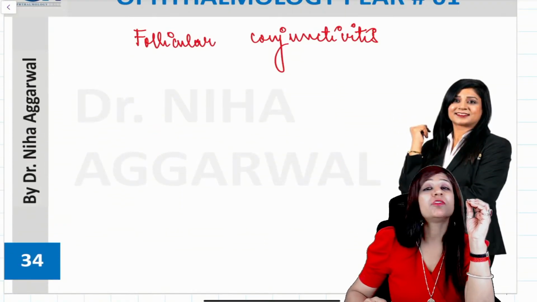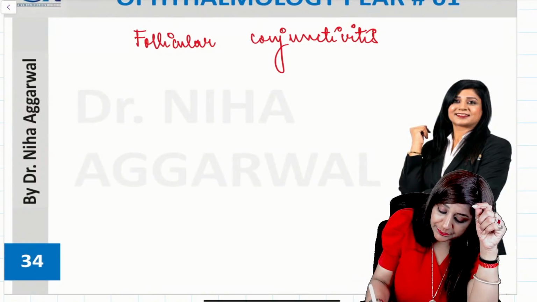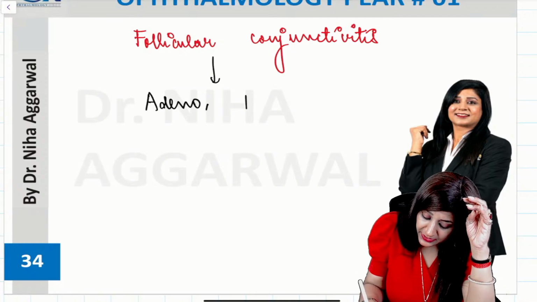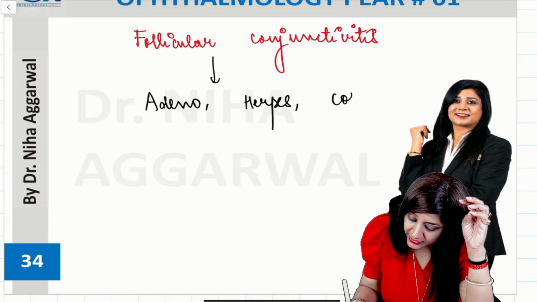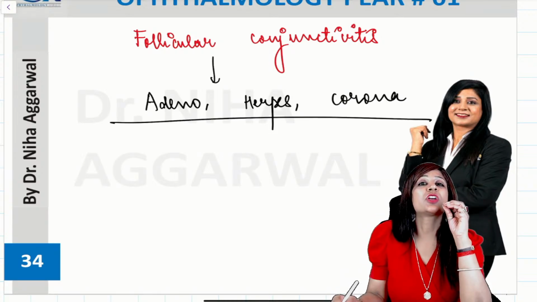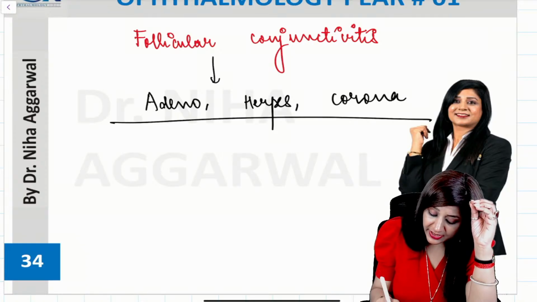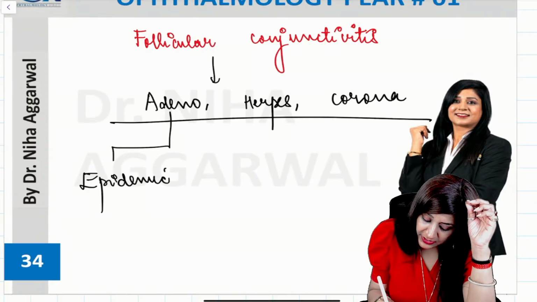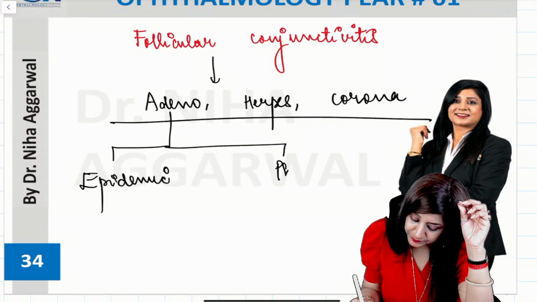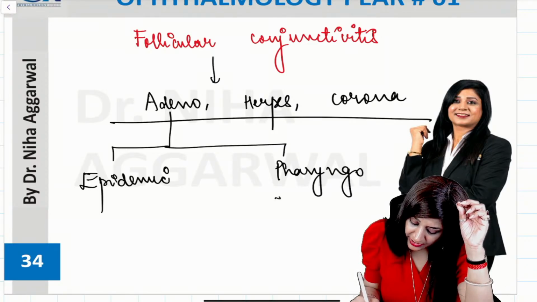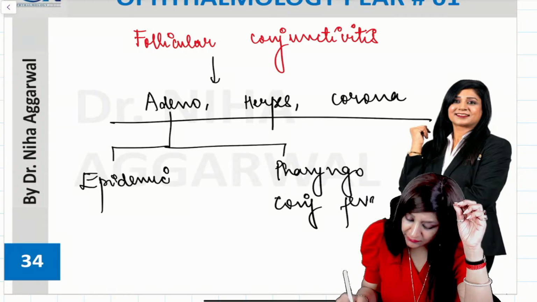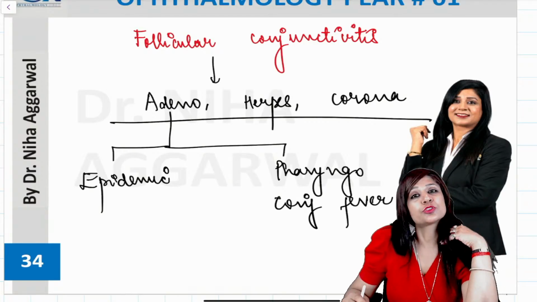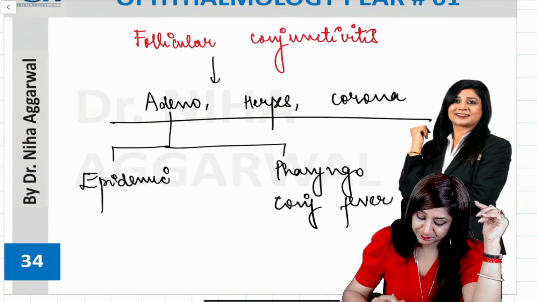Well, when I'm talking about the follicular conjunctivitis, it can be by the adenovirus, it can be herpes virus, it can be coronavirus. These three are the most important viruses which are causing the follicular conjunctivitis, and adenovirus can occur in the form of epidemics also, or it can give you the typical pharyngoconjunctival fever. So depends upon which species it is. Yes, there can be power change due to the pterygium because of the astigmatism, definitely, right?